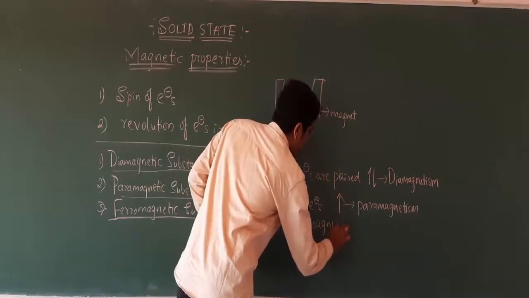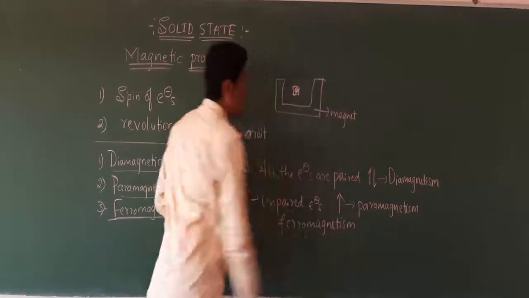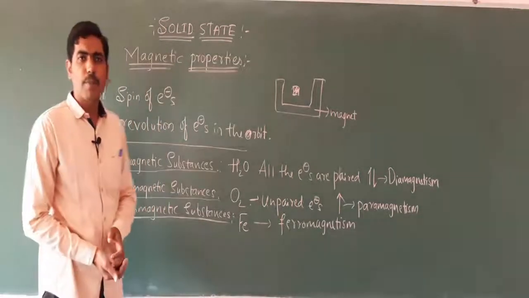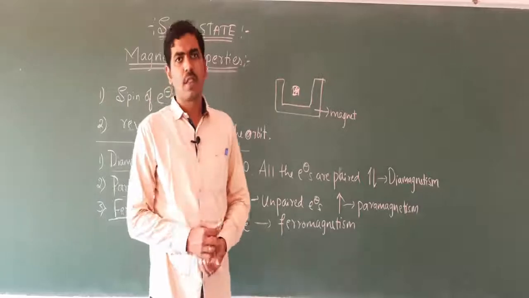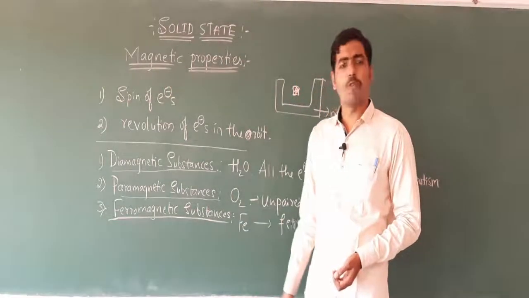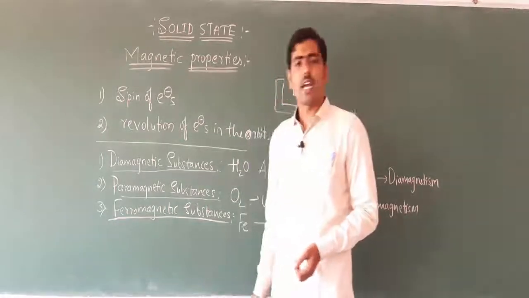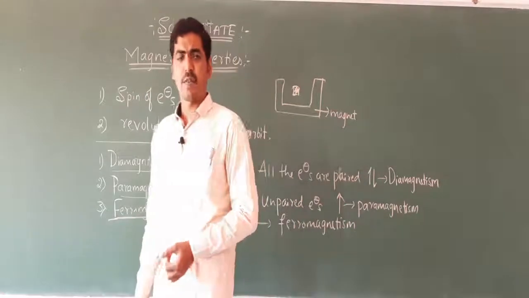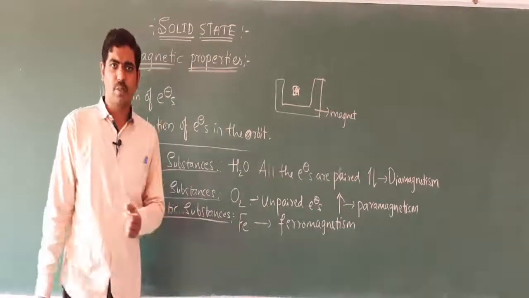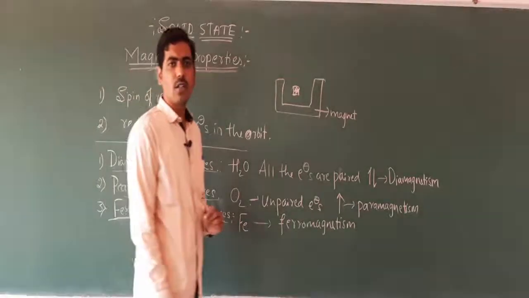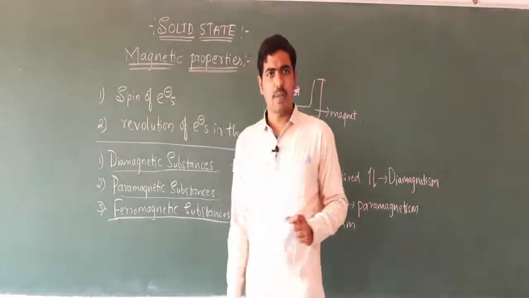Ferromagnetism. So remember these three different types of magnetic properties of solids. There are also two other types you can observe, antiferromagnetic substances and ferrimagnetic substances. But these are not in your syllabus.